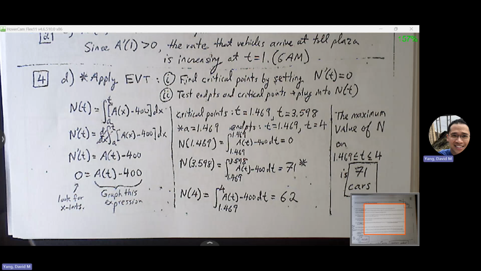They all get inserted back into your N of t equation, and then we're plugging all this in, doing math 9 to compare our values. At 1.469, my bounds are not going to change, so my number is 0. At 3.598, I'm able to get a value of 71. And then at 4, I'm able to get 62. Comparing these numbers, the most number of cars is going to be 71.